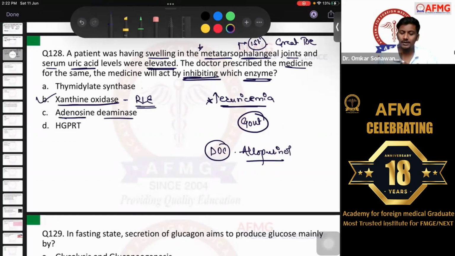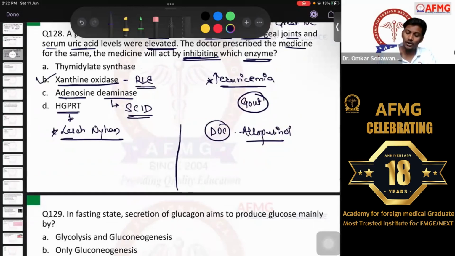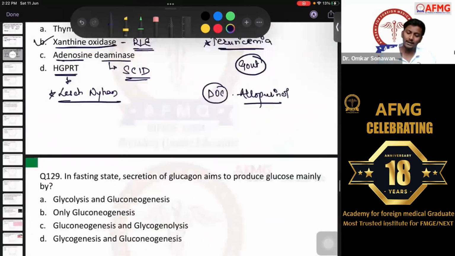As we know, adenosine deaminase, ye bhi discuss kar liya tha humne. This enzyme is usually deficient in a condition called SCID. This was the last time question in December. This enzyme is deficient in the condition known as SCID, severe combined immunodeficiency syndrome. Whereas HGPRT, we know HGPRT is hypoxanthine guanine phosphoribosyl transferase. HGPRT enzyme is usually deficient. Complete deficiency is seen in Lesch-Nyhan syndrome, whereas partial deficiency is seen in Kelley-Seegmiller syndrome. No issues with this, anybody? Here also the patient might have gout, but along with gout in Lesch-Nyhan, the patient will also have features of self-mutilation or self-harm, when the patient will bite himself. Okay, so that is the case.